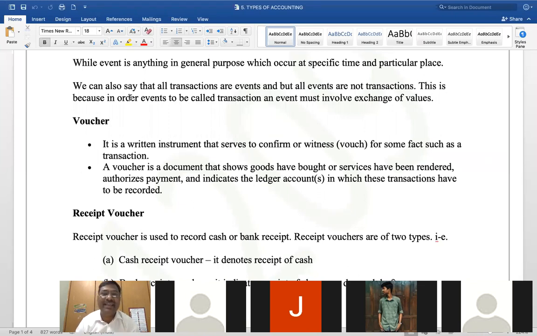Yeah, an event is something that happens at a particular point of time, right? Okay, that is an event, right? So we say that all transactions are events, but all events are not transactions. There are many events.